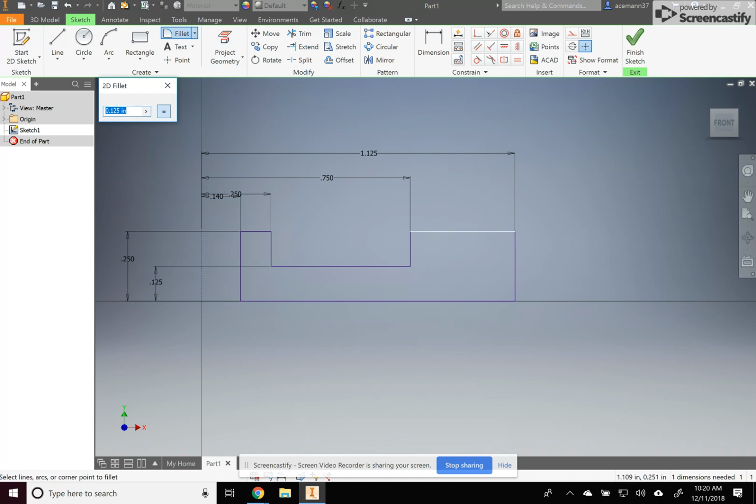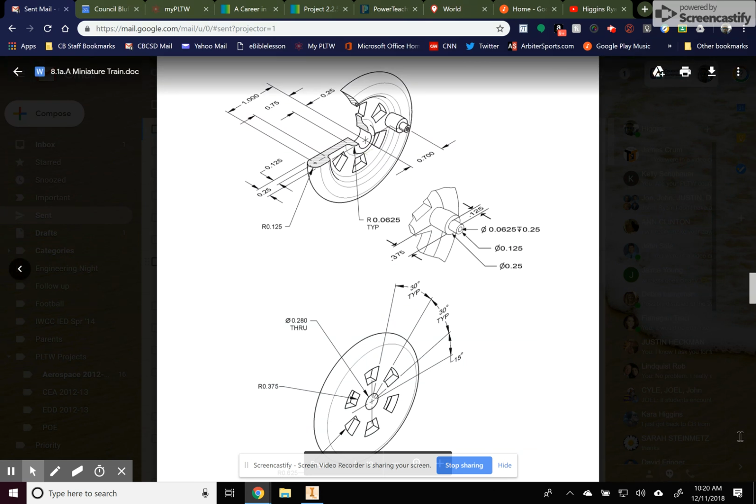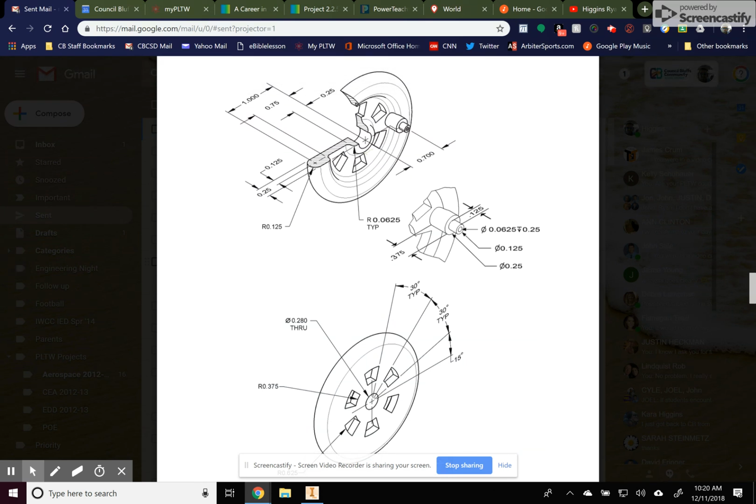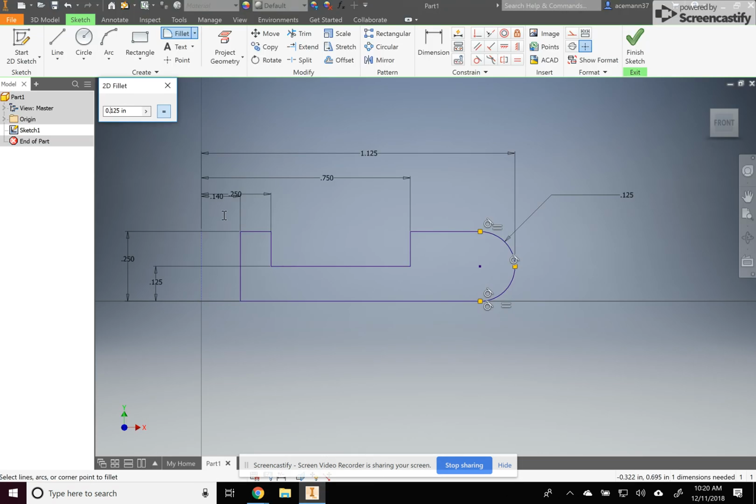That radius was 0.125. Okay, and then the fillets on the inside, it says right here, the radius is 0.0625 typical. So that means all 4 of these. There's 1, 2, 3, 4 fillets on the inside that are 0.0625. This one.